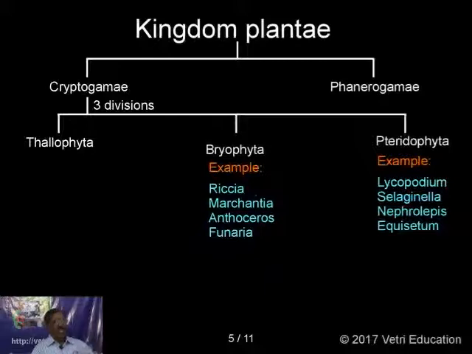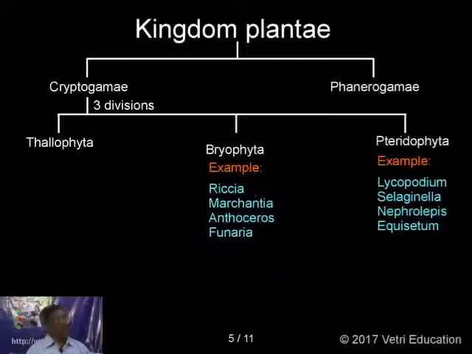So this is a land plant. At the time of reproduction or fertilization, it needs water, so this is an amphibious plant. Bryophytes are called the amphibians of the plant kingdom. Bryophyta is also classified into Anthocerotopsida, Bryopsida and Hepaticopsida. In this, Riccia, Marchantia, Anthoceros, Funaria are the examples.